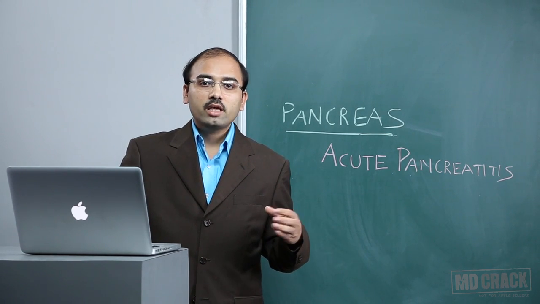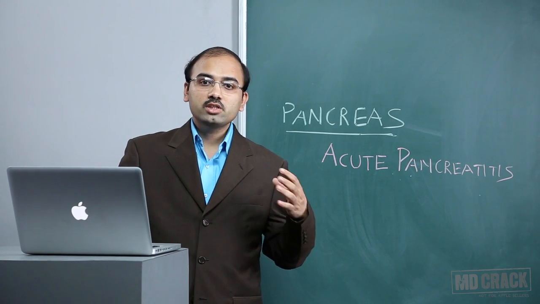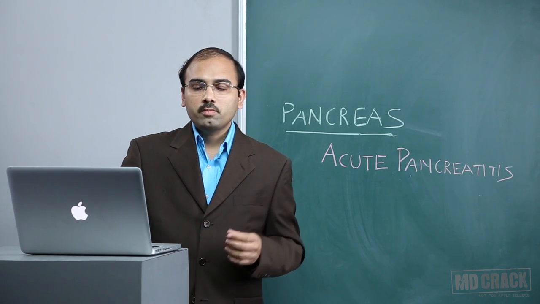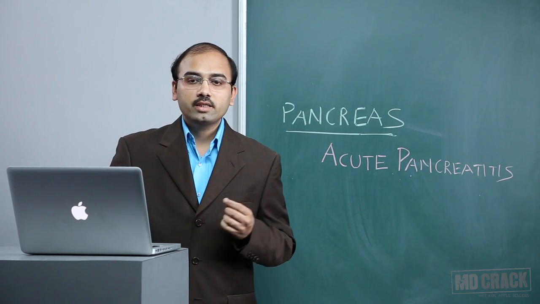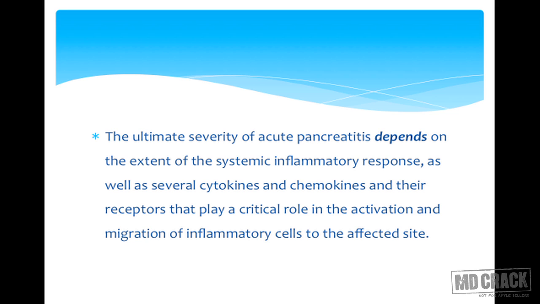So acute pancreatitis is like an atomic explosion which will cause a chain reaction. So we don't know where it will stop. So many times we may see from mild variety to the severe variety of pancreatitis attack. The ultimate severity of acute pancreatitis depends on the extent of systemic inflammatory response as well as several cytokines and chemokines and the receptors that play a critical role in the activation and migration of inflammatory cells to the affected sites. So all these inflammatory mediators will determine the severity of the acute pancreatitis as well as cause systemic response.